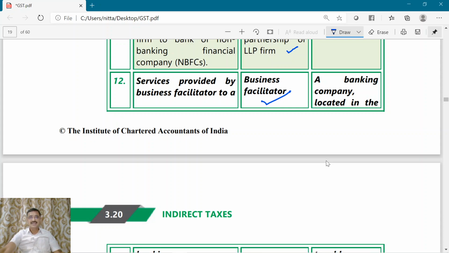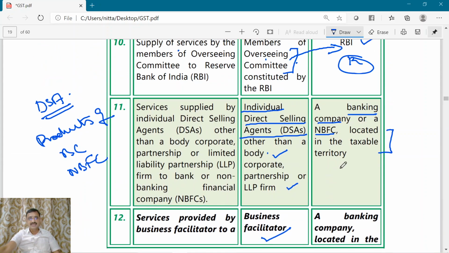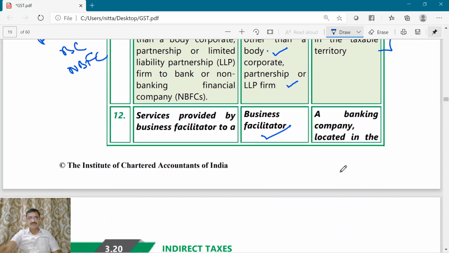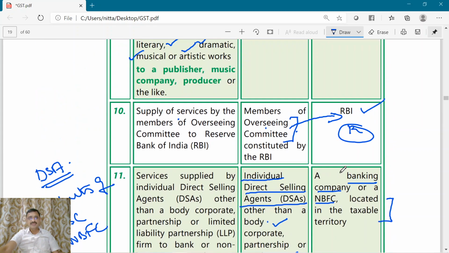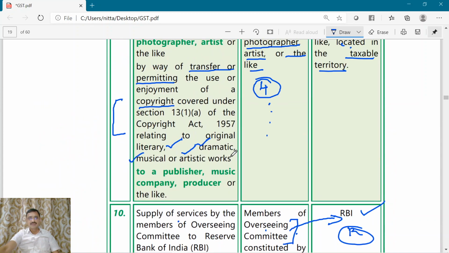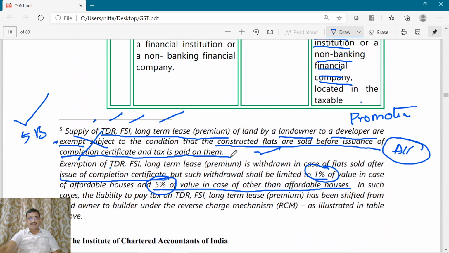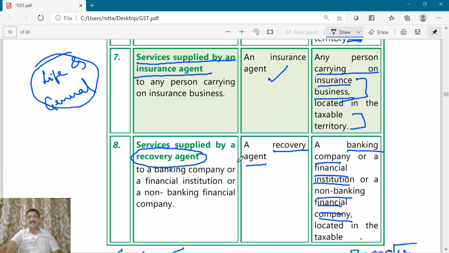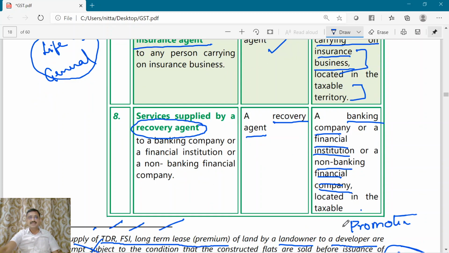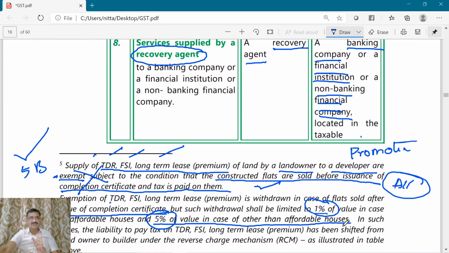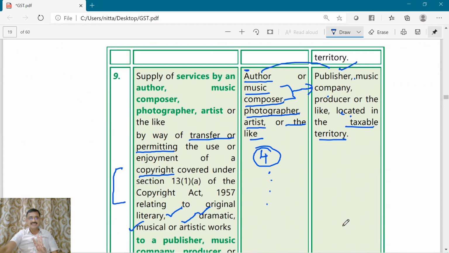Friends, in points number 8, 11, 12, if you observe, point number 8 deals with recovery agent, but the recipient is banking company, financial institution, NBFC. Okay, three are included in recipients in point number 8.